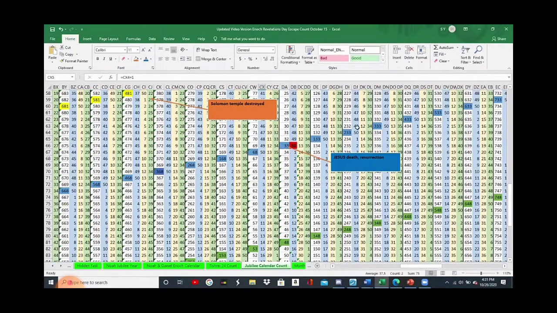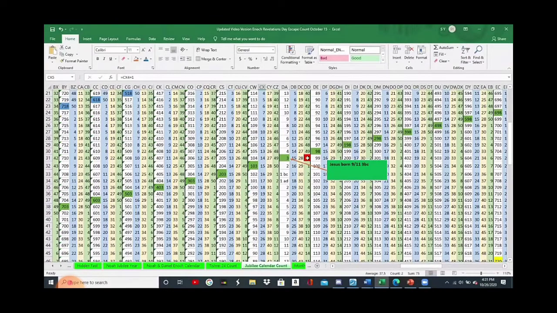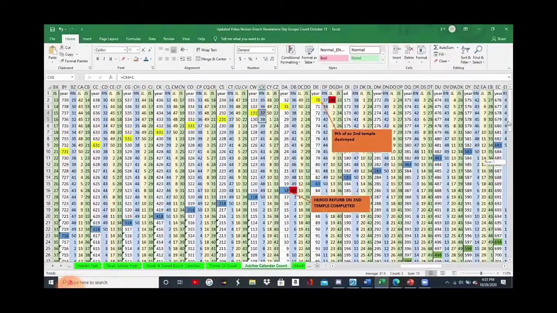You can go 50-year counts from the death and resurrection of Jesus Christ, and it'll eventually bring you to a certain time frame. You see how it has 50, and then 50, and then 50, and then 50. This is keeping an accurate count of every 50 years from the death and resurrection of Jesus Christ in 33 AD. And then also here, this is keeping an accurate count every 50 years from the time that Jesus Christ was born. And it's the same thing that we're doing up here. So I just want you to see the pattern that's going on.